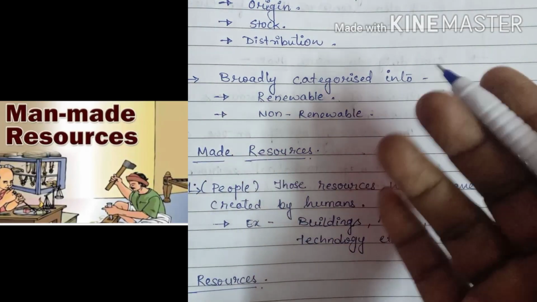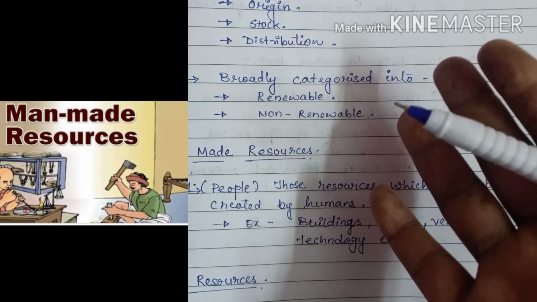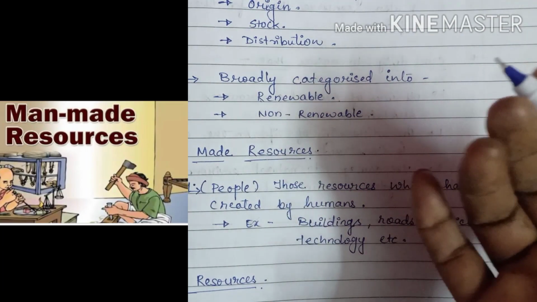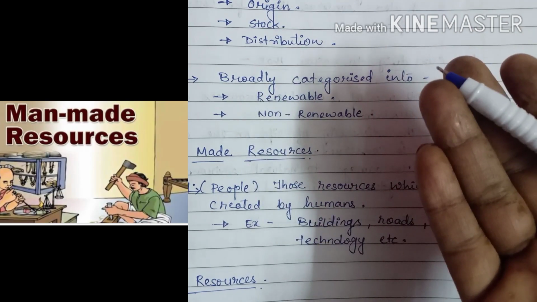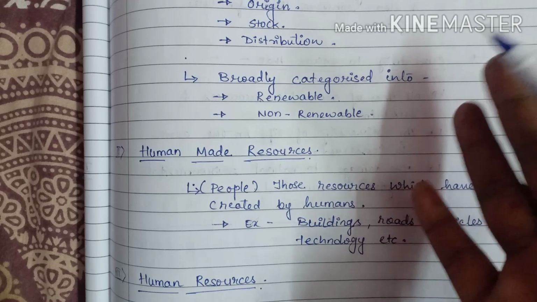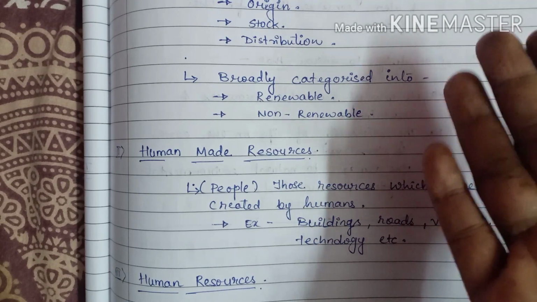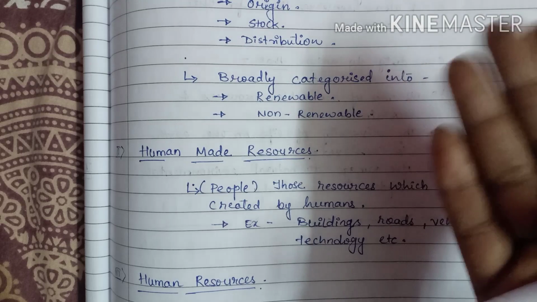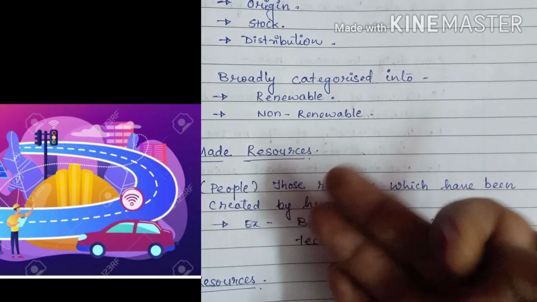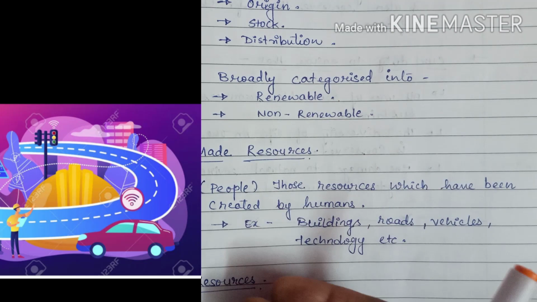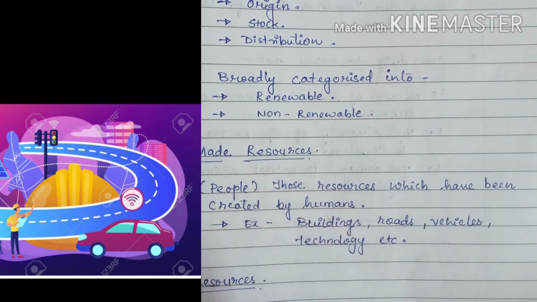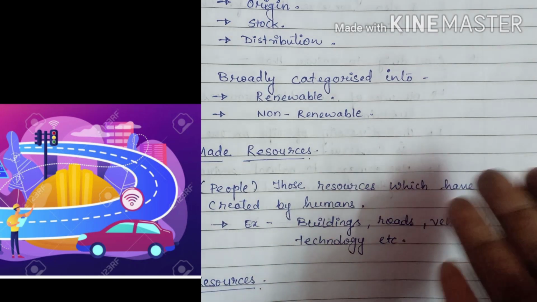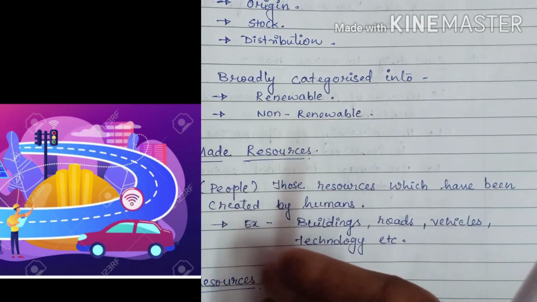Sometimes natural substances become resources only when their original form has been changed. So who will change that original form? Humans. Like iron ore was not a resource until people learned to extract iron from it. People use natural resources to make buildings, bridges, roads, machineries and vehicles, which are known as human made resources. And technology is also a human made resource. So people like us use natural resources to make human made resources.